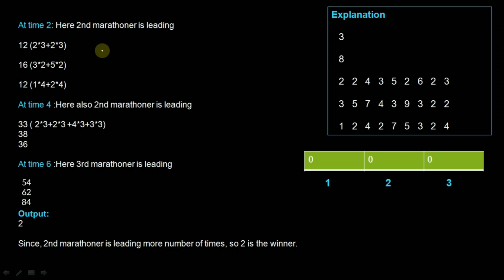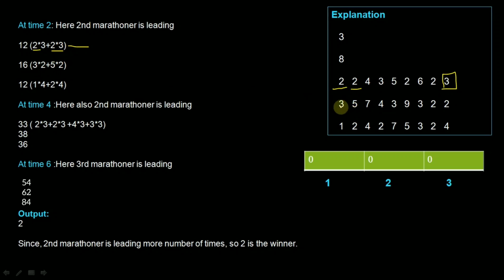Who is leading at 2 seconds? If you observe the first participant, in the first second he is taking 2 steps, in the second as well he is taking 2 steps, and in each step he is covering 3 meters. So we will add up these two values, 2 plus 2, that becomes 4, and 4 into 3 is 12. So here it is coming 12, that is 2 into 3 plus 2 into 3.